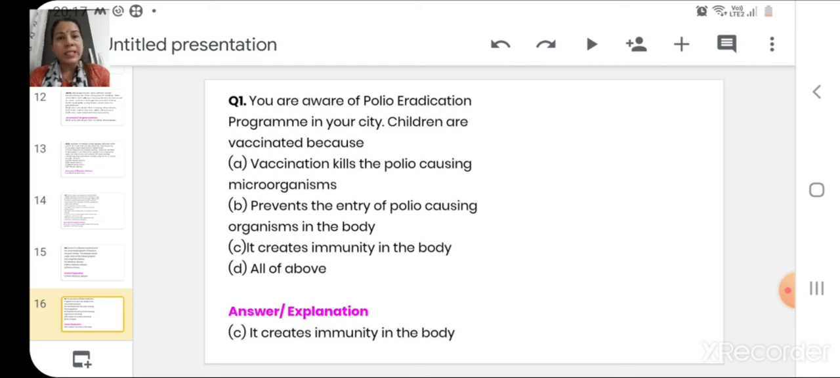So this is something which you are going to study in higher classes. As of now, it's enough to make you understand about the process of vaccination, that vaccination actually creates the immunity in the body of the person who got vaccinated.